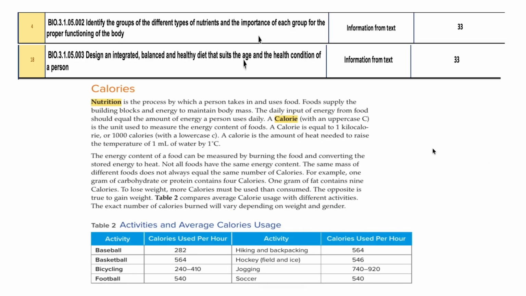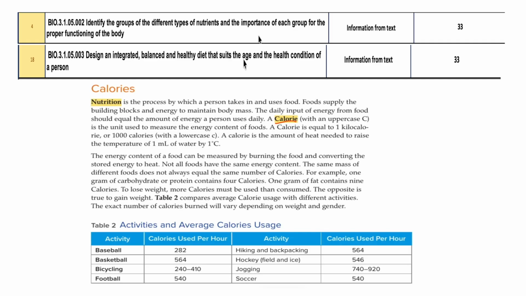Questions number 4 and 18 are from page number 33. So this is the next lesson, the nutrition lesson. What is nutrition? Nutrition is the process by which a person takes in and uses food, right? So generally, when we are eating food for energy, this process is called nutrition. And we are eating food for getting energy, right? So energy is calculated in the form of calories.